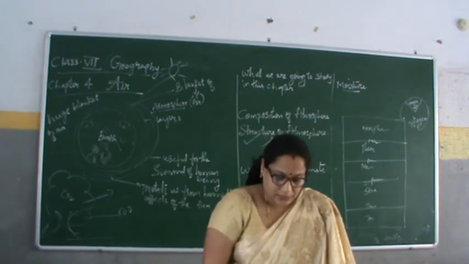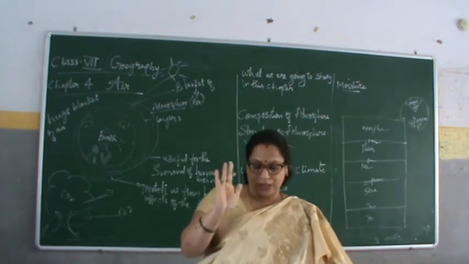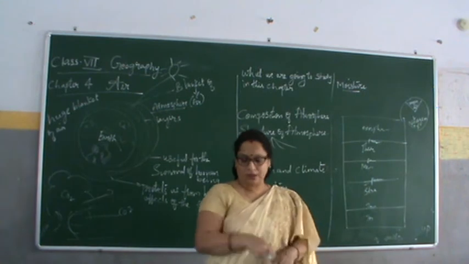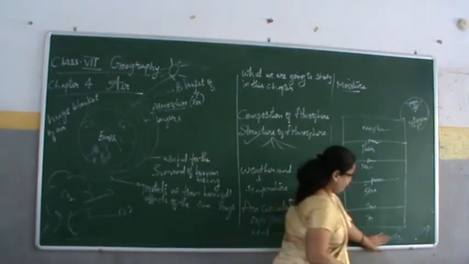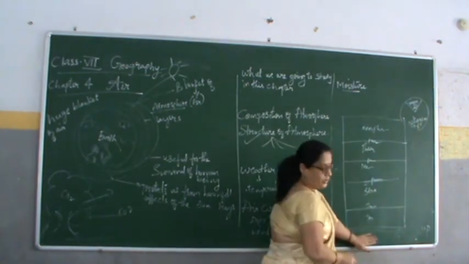So here the atmosphere is divided into 5 layers, starting from the earth's surface. This is our earth, this is our earth surface where we can see.